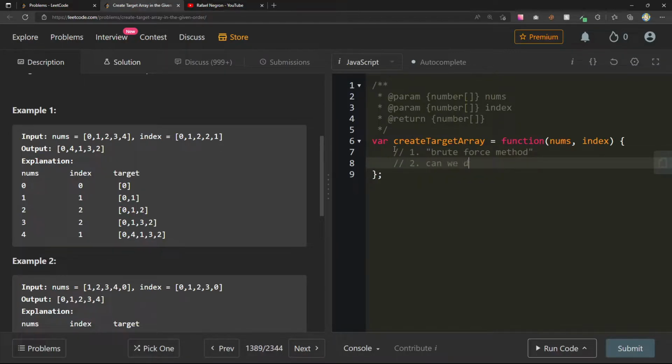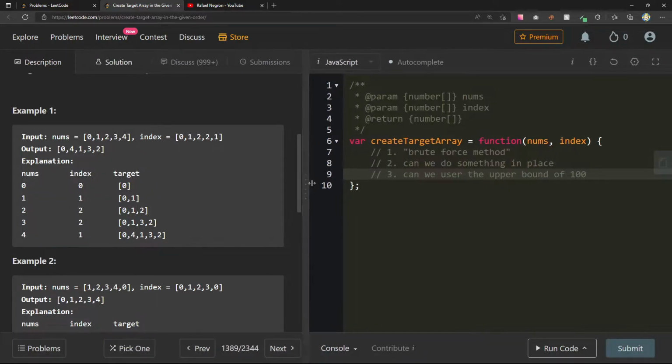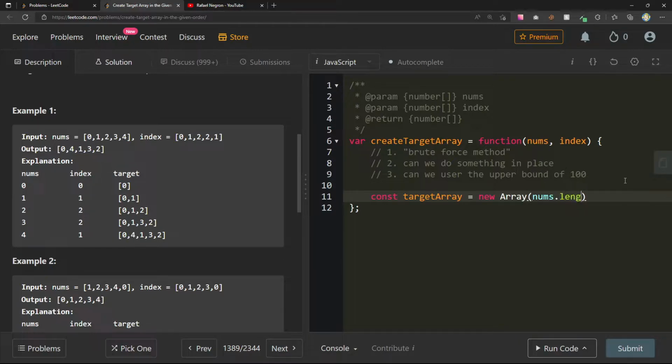2, can we do something in place? And then 3, can we use the upper bound of 100? These are 3 different things I'm going to try out. But let me try this brute force method, and we'll go from there. So I'll create a new constant here. I'll call it target array. And I'm going to set this equal to a new array that's the size of nums.length, using the constructor for an array.